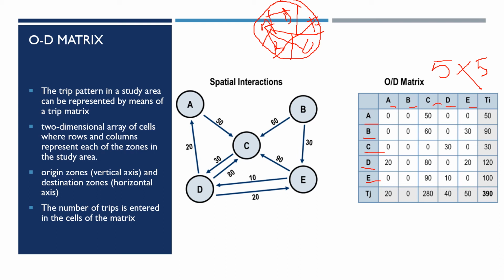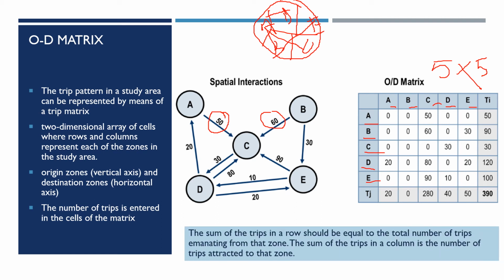So A to C here is represented as 50. And B to C there are 60 trips. B to E 30, E to C 90 and so on. For example, if you take D to E, there are 20 trips happening from D to E and 10 trips from E back to D. So now you will understand, we already defined what a trip is and here it shows the number of trips.